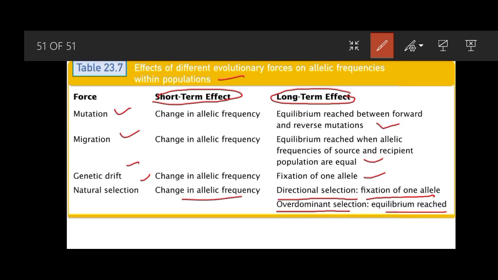So in today's lecture we have seen the forces that are affecting the allele frequencies in a population, and I hope it is enough for today.